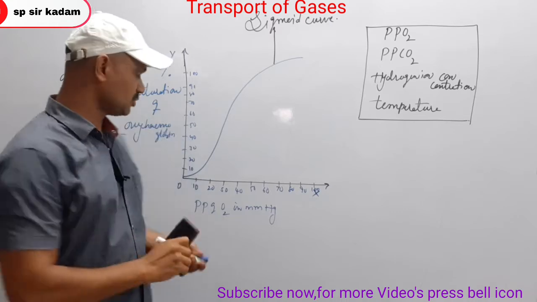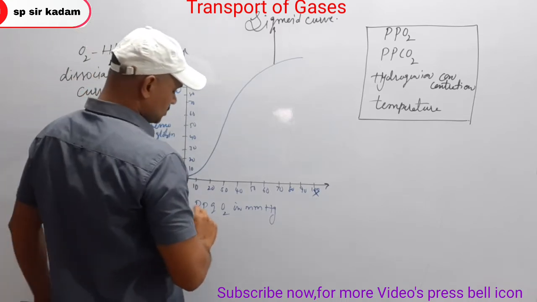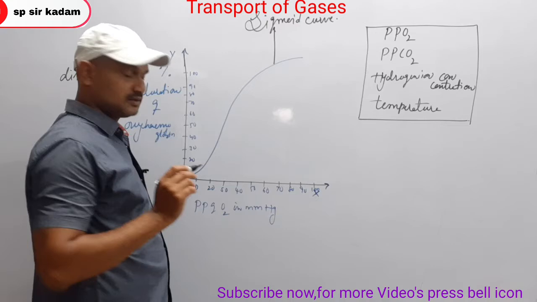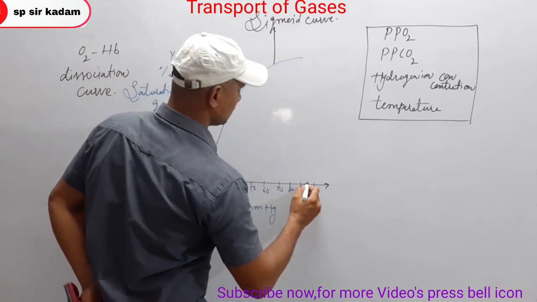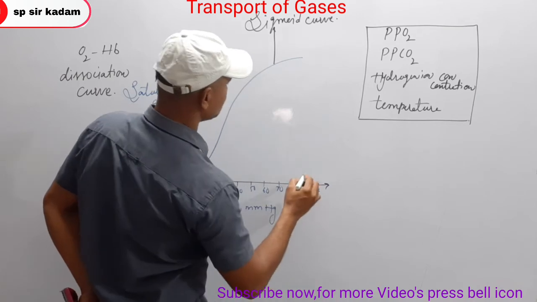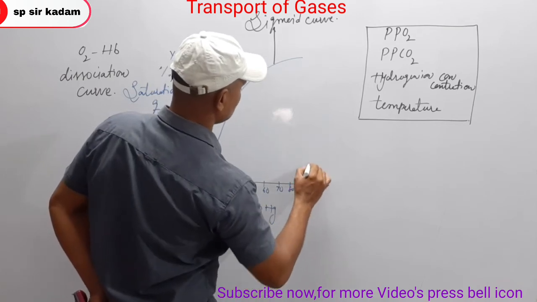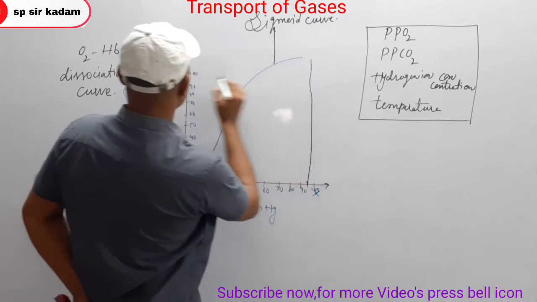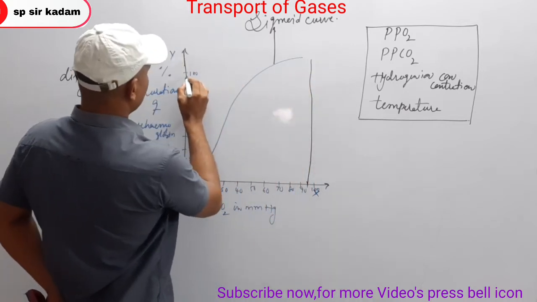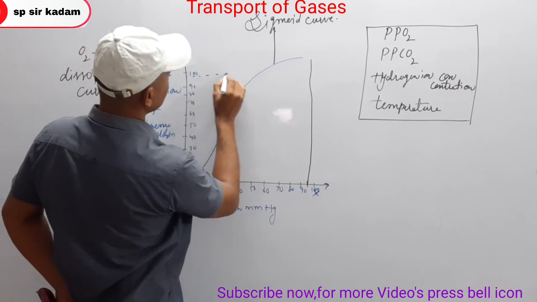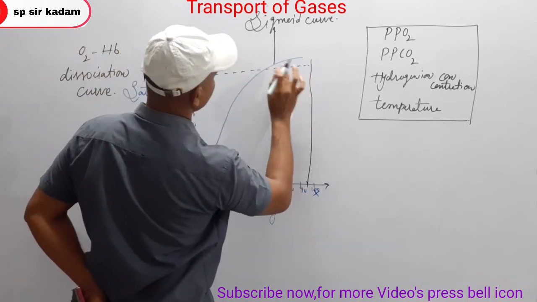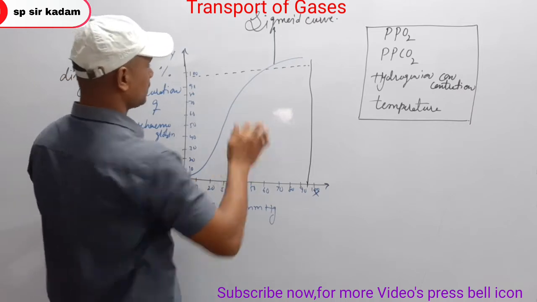Here partial pressure of oxygen is high. For suppose partial pressure of oxygen is 95 mmHg. In this condition, the percentage saturation of oxyhemoglobin is 97.